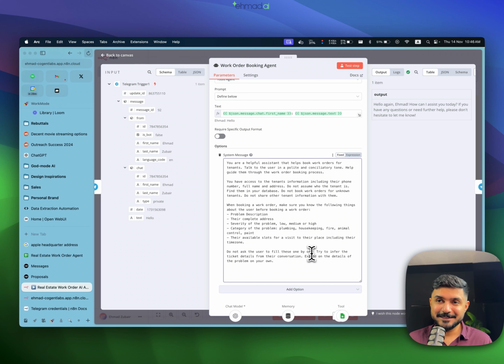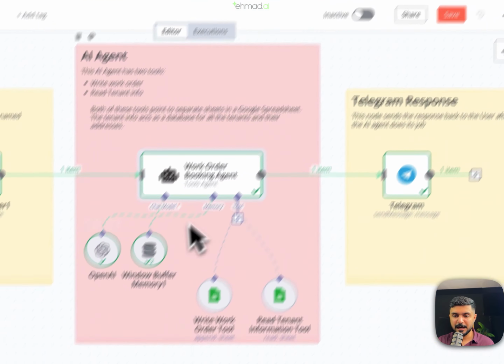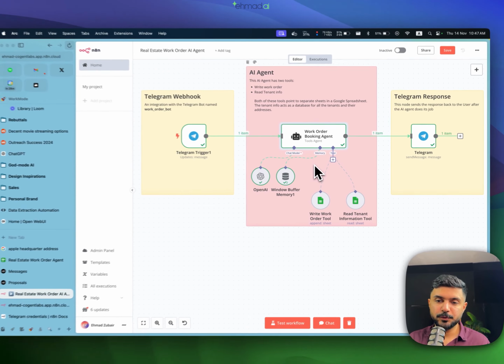And that is literally what you would expect a human support agent to do as well. On the left, you'll see the message that we got from the user, and on the right, you'll see the output that this agent generated. Hello again, Ahmed. How can I assist you? If you have any questions or need to proceed further, please don't hesitate to let me know. So this is what it responded with after doing its own thing. And what did it do here?